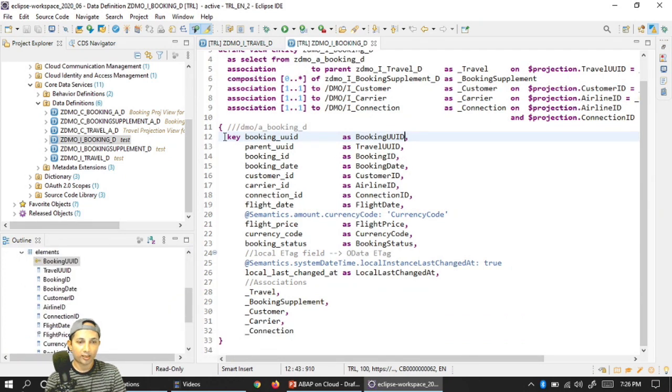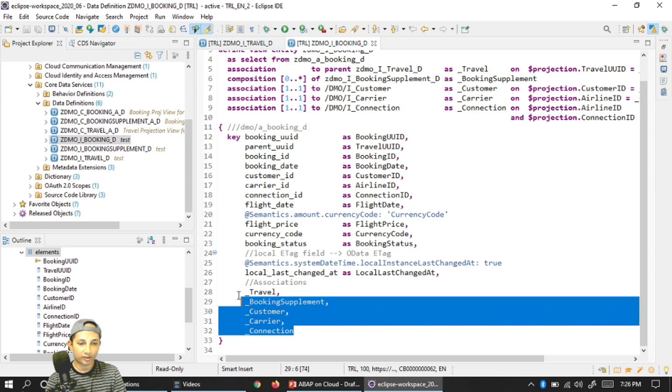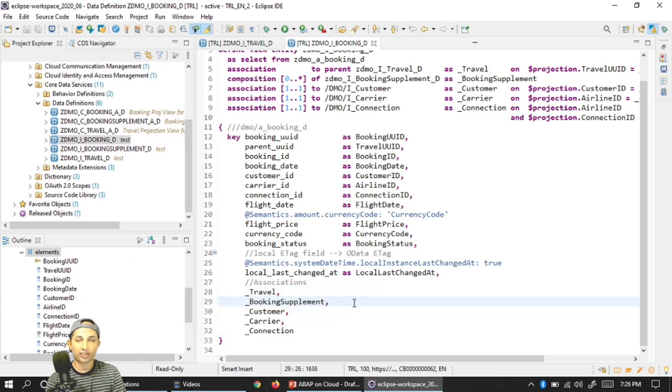Here, in a similar way, booking ID is my key field. I am introducing parent this time, because parent will be nothing but my travel, and booking ID will generate, as I told before. Exposing all the associations, rest is all pretty much simple.